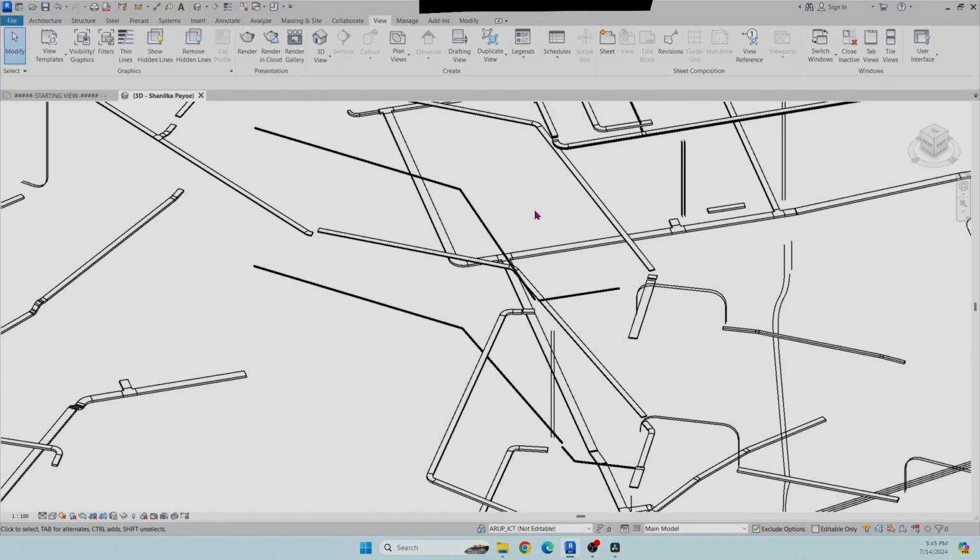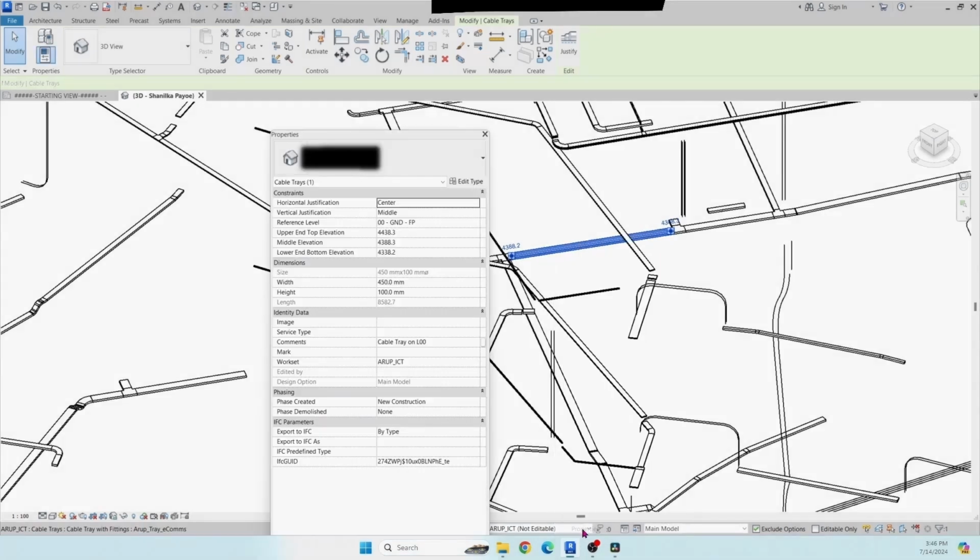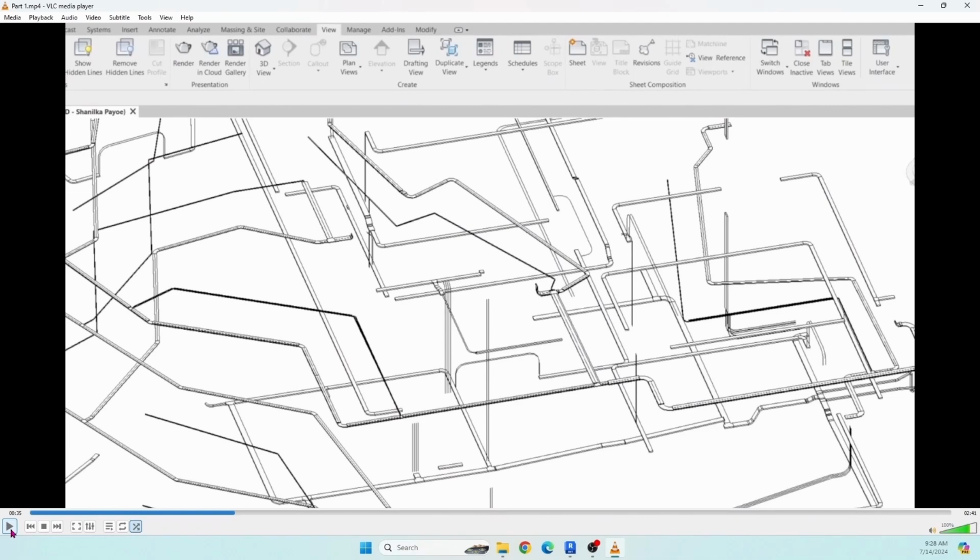Now, we will see the properties of cable tray. Right-click the cable tray and from the drop-down menu, click the properties. Now we can see the parameters of cable tray under dimension: size, width, height and length. Then click view. Then click schedule. Then you get this drop-down menu. From this drop-down menu, click schedule.